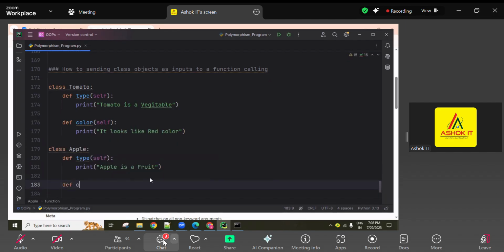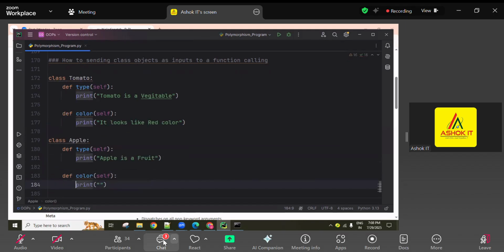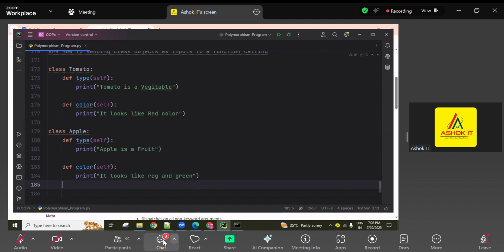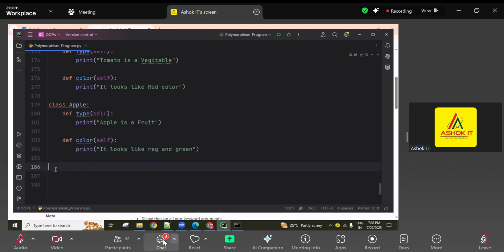And next def color related. So now here, it looks like red and green, for example, two colors I'm giving. So the first class has two methods, the second class also has two methods, both are independent classes, guys.